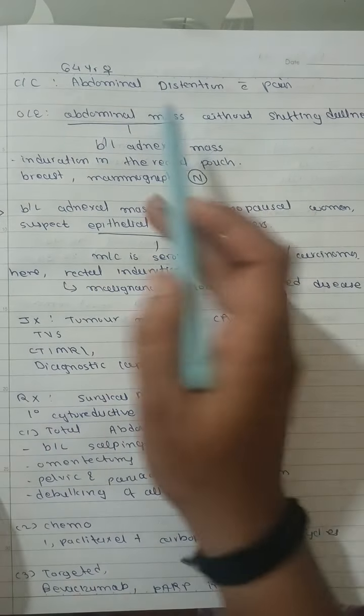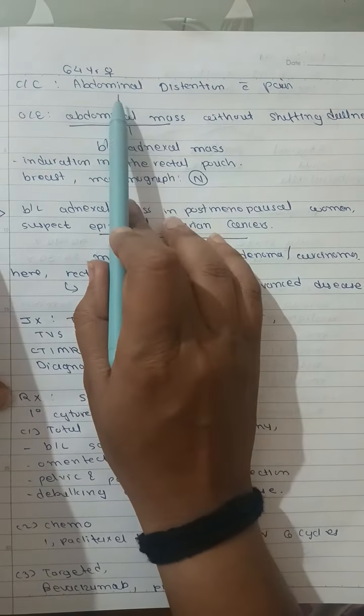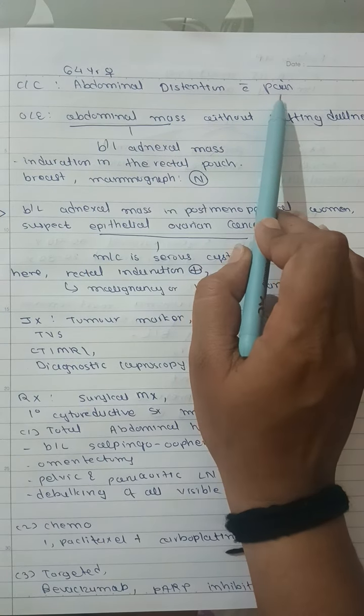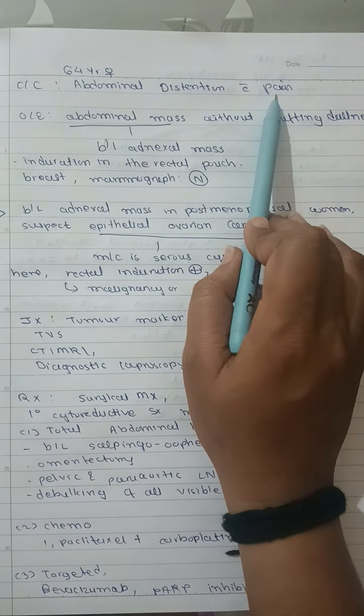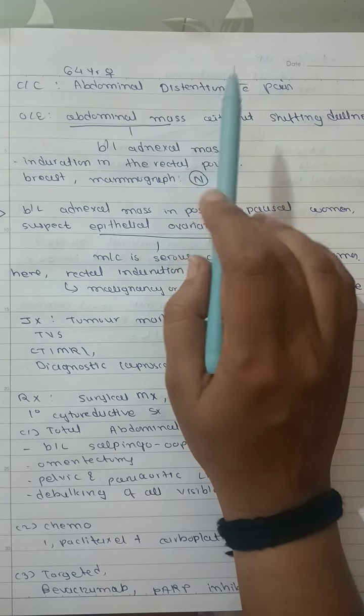So a 64-year-old female is coming to you. She has a complaint of abdominal distension with pain. Now she is saying that she has had pain for a long time, and also her abdomen is increasing in size,